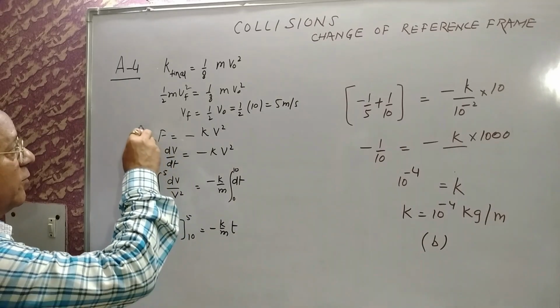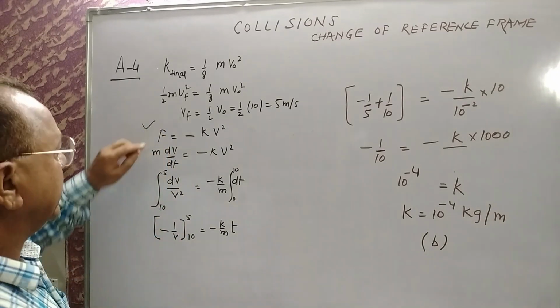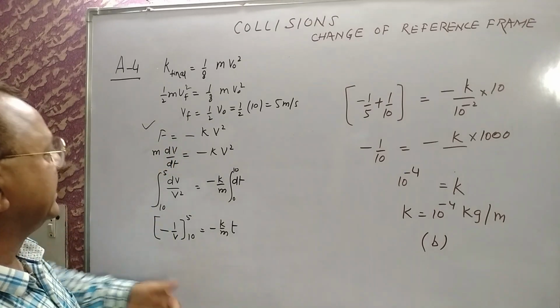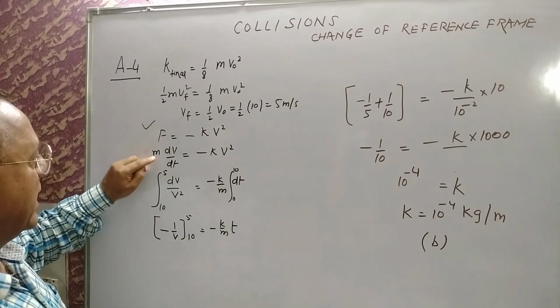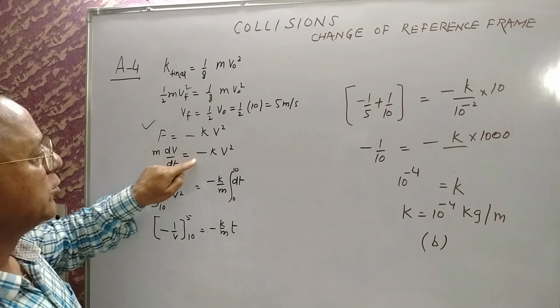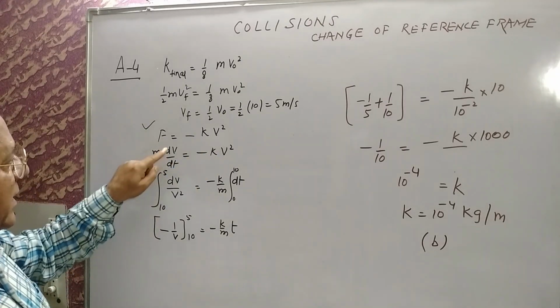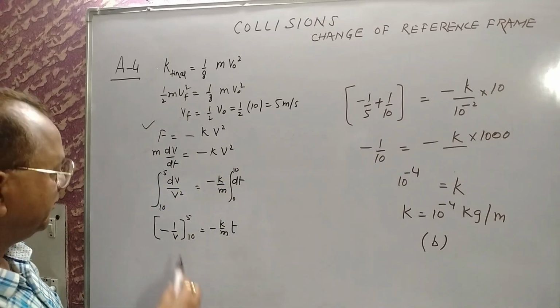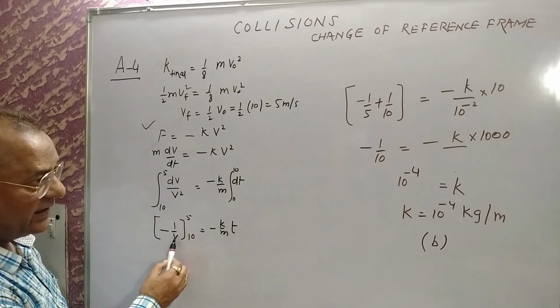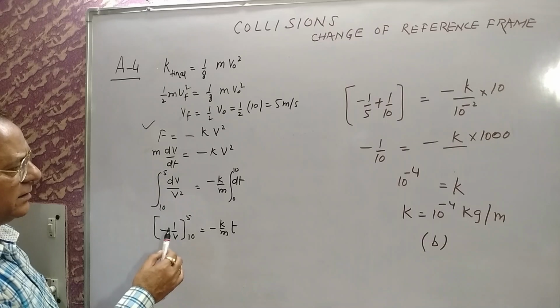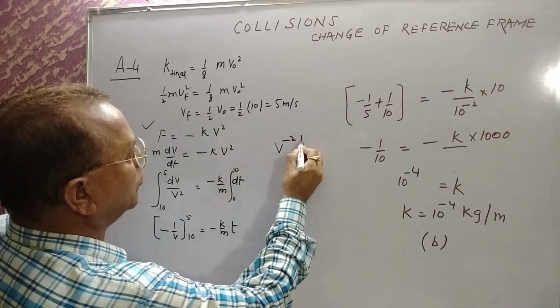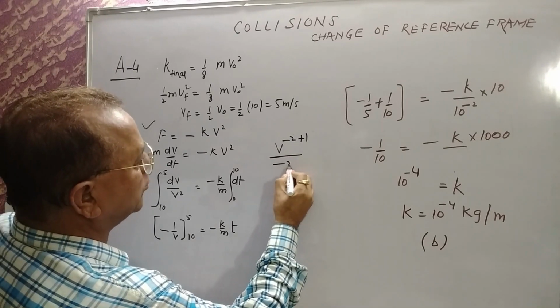Now what is the nature of the force? It is a dissipative force. Dissipative force means there is a minus sign, and minus means energy is getting decreased. F is equal to ma, so m dv by dt is equal to minus k v square. dv by v square is equal to minus k by m dt, which gives you minus 1 by v. There is a little bit of integration here, don't worry: it is v to the power minus 2 plus 1 divided by minus 2 plus 1.